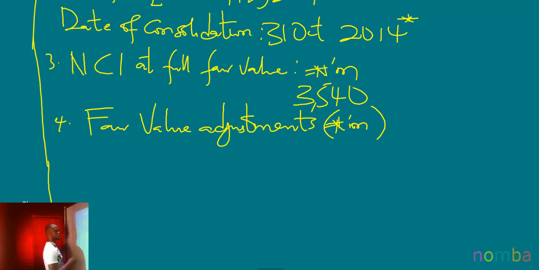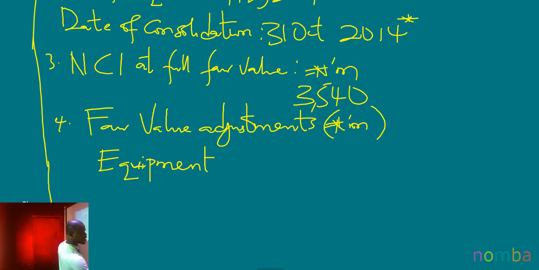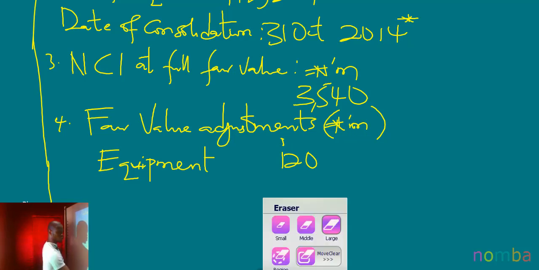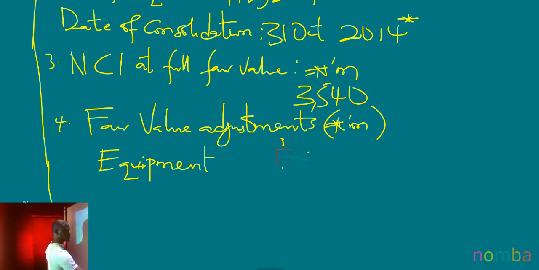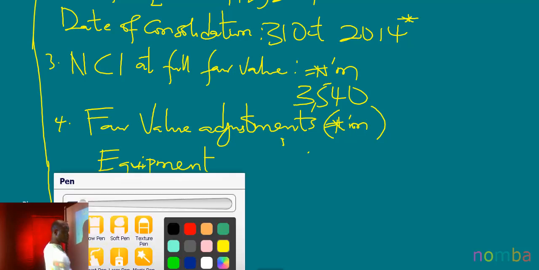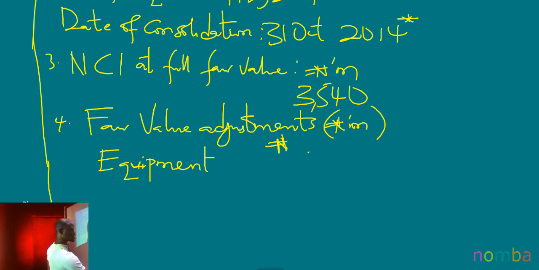This fair value adjustment was on an equipment, and the excess amount as given in the question is 1,200,000,000. So it will come out like this.